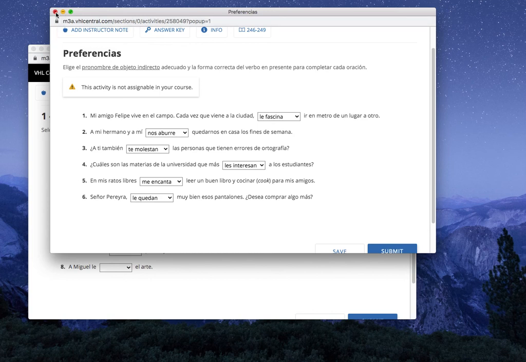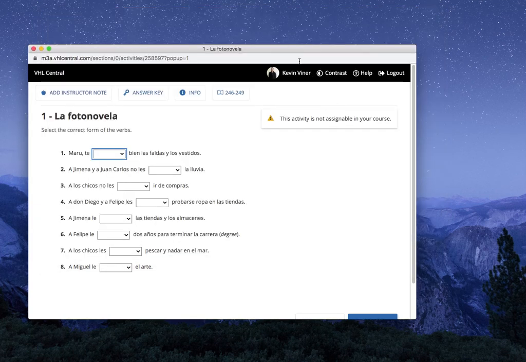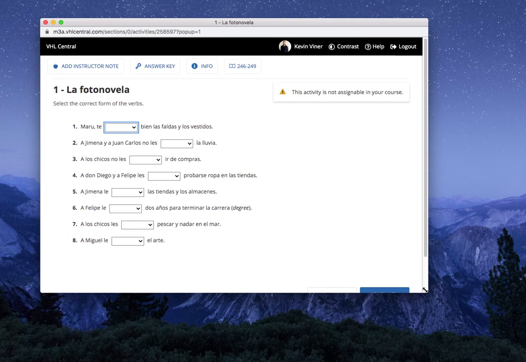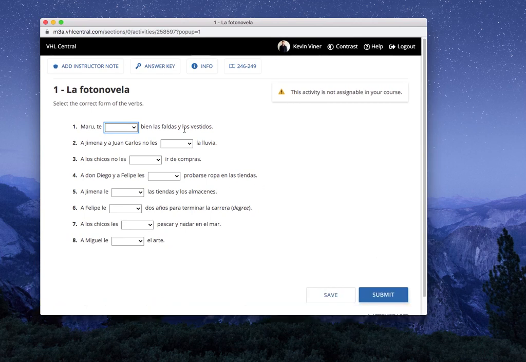Excelente. All right, we'll do one more quick activity before ending this video. So this one is similar. Here it tells us to select the correct form of the verbs. All right, so we're looking basically here if it's singular or plural. Okay, número uno. Maru, te blank bien las faldas y los vestidos. So only two options. Pause, and we're back. Quedan, has to be, right? Because las faldas, vestidos, plural.